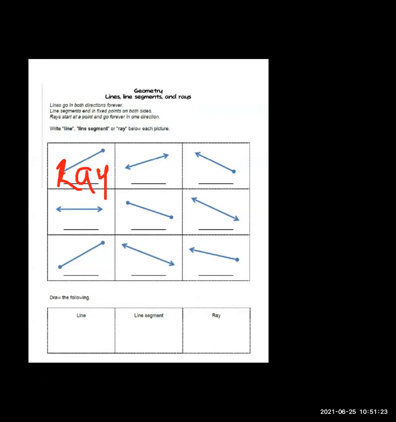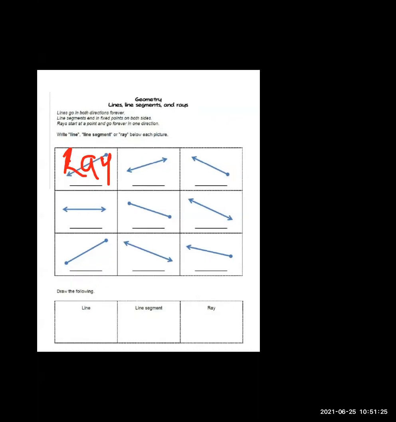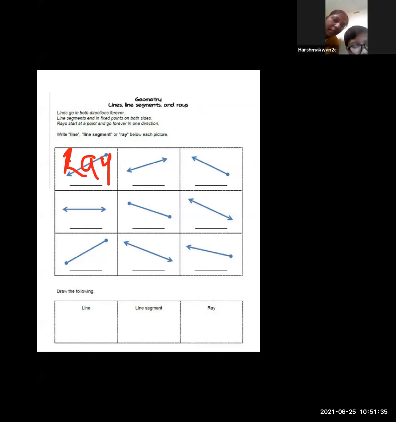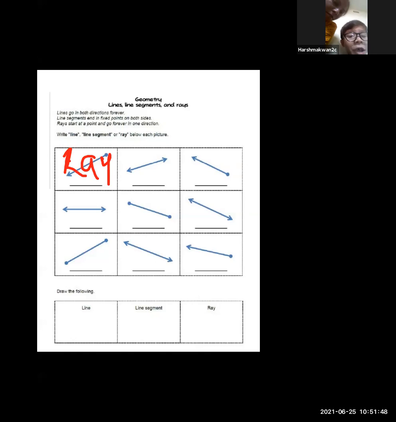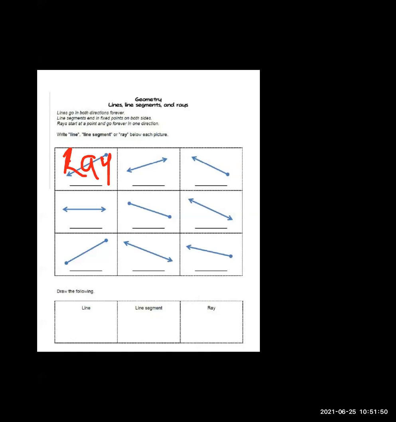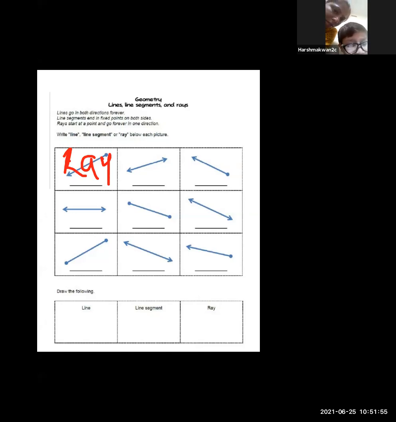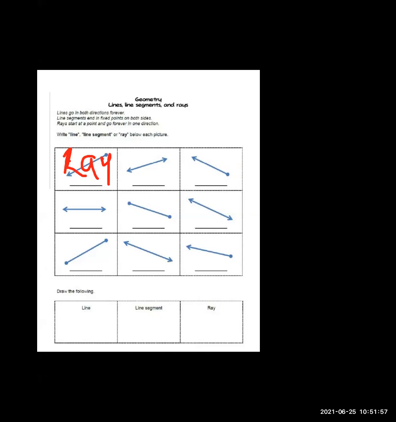Okay, thank you. Now next one. Mute yourself, beta. Harsh Makwana, I unmute you. Yes, teacher. Now on your screen, the second line is this. Tell me which line is this second line? Ray. No. A ray has only one side going along.